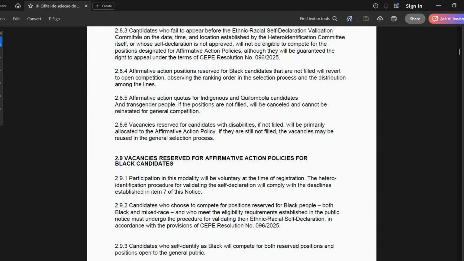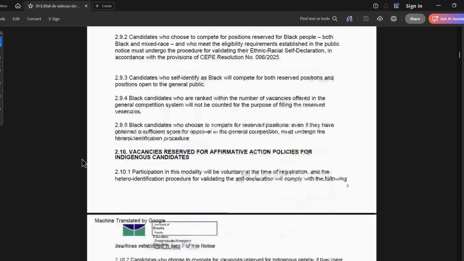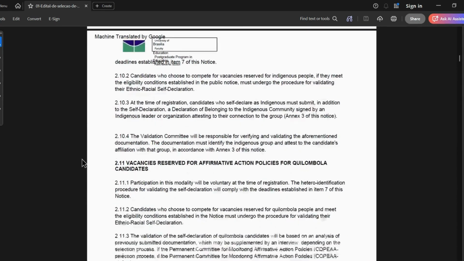And then there are further specifications. You have to appear before the Ethnic and Racial Self-Declaration Committee on the dates established by them. Affirmative action places reserved for Black candidates that are not filled will revert to open competition, right? So all this information is here. Go through, read, and digest it so that you apply properly.